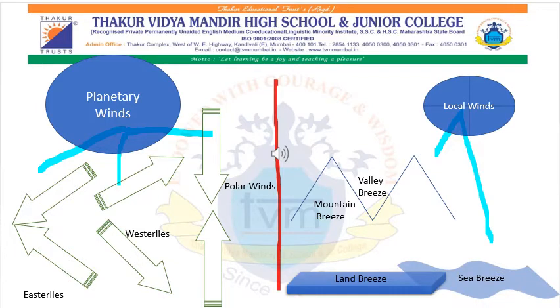So as per the classification, we classified winds into two major parts. Those are planetary winds and local winds. Planetary winds are further subdivided into easterlies, westerlies, and polar winds. While local winds are of different kinds, they can be mountain breeze and valley breeze, or land breeze and sea breeze, or other type of specific local winds.